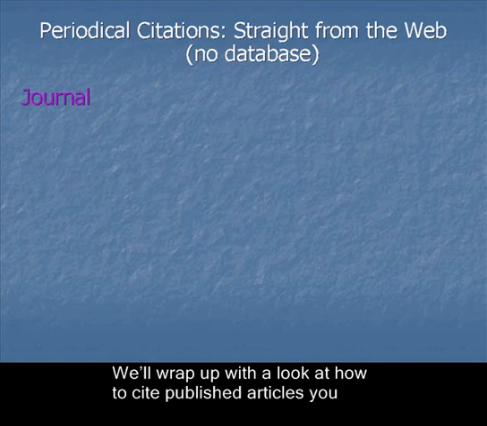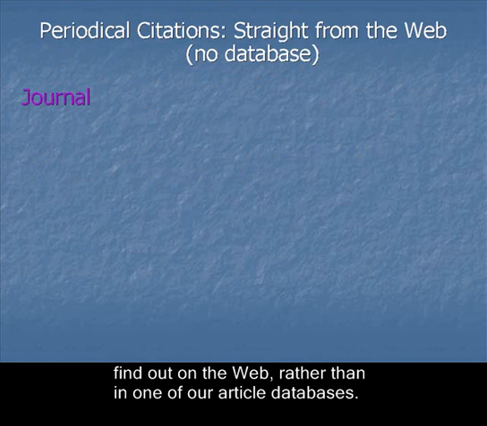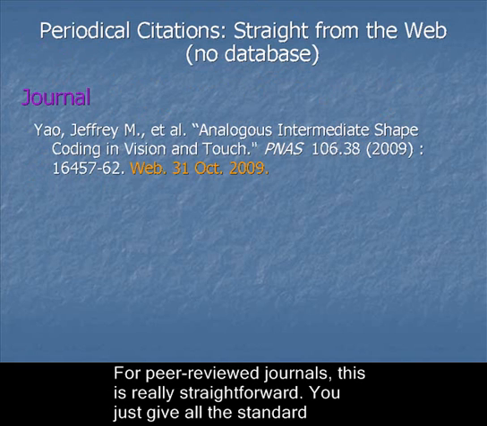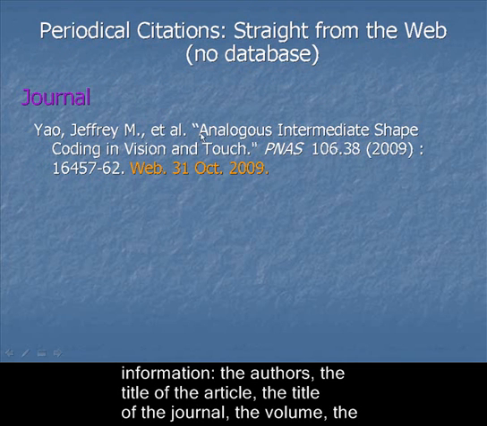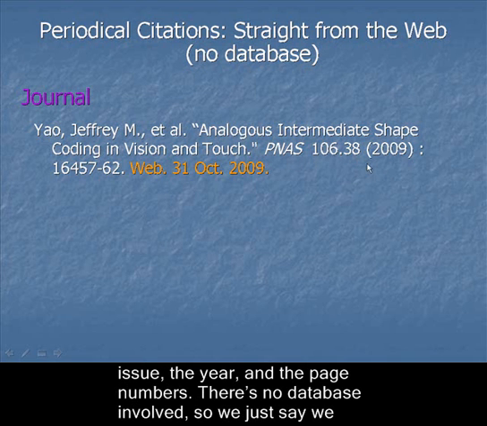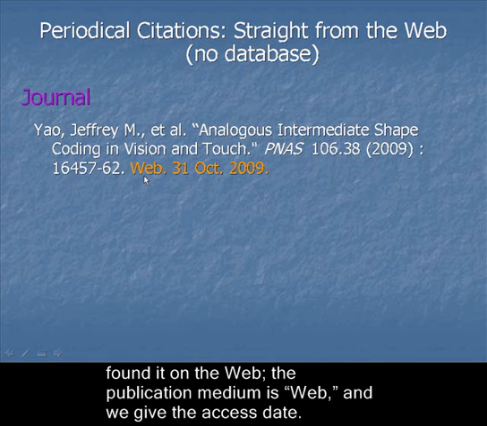We'll wrap up with a look at how to cite published articles you find out on the web rather than in one of our article databases. For peer-reviewed journals, this is really straightforward. You just give all the standard information: the authors, the title of the article, the title of the journal, the volume, the issue, the year, and the page numbers. There's no database involved, so we just say we found it on the web. The publication medium is web, and we give the access date.